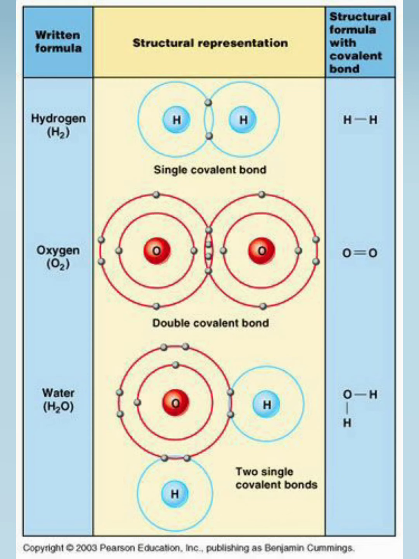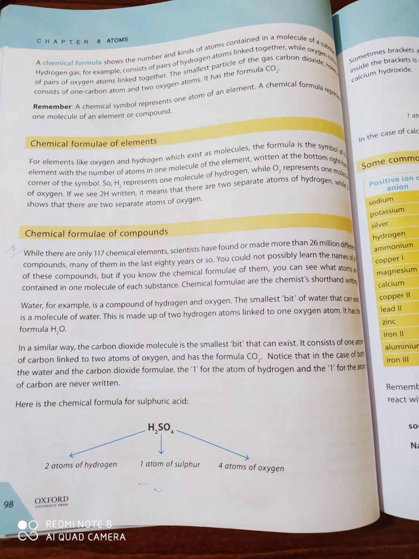Chemical formula actually shows the number and kinds of atoms in a molecule of a substance. For example, hydrogen gas contains 2 hydrogen atoms, so the symbol of hydrogen will be written and the number 2 will be showing how many atoms are present in one molecule of hydrogen.